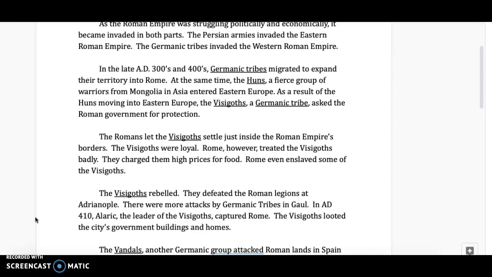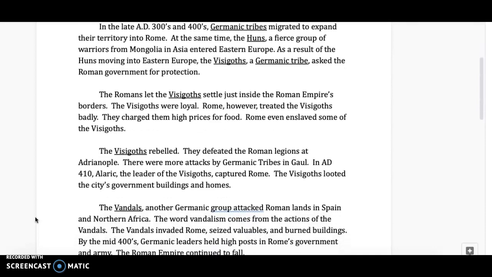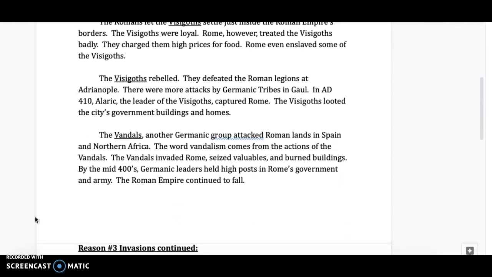The Visigoths were loyal. Rome, however, treated the Visigoths badly. They charged them high prices for food. Rome even enslaved some of the Visigoths. The Visigoths rebelled. They defeated the Roman legions at Adrianople. There were more attacks by Germanic tribes in Gaul.